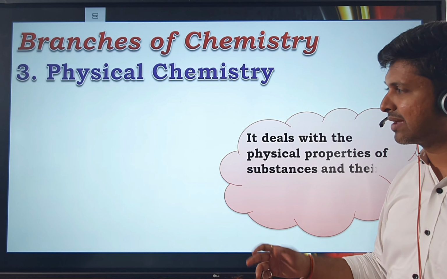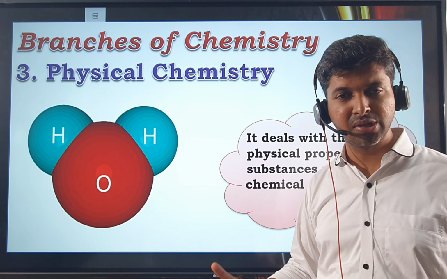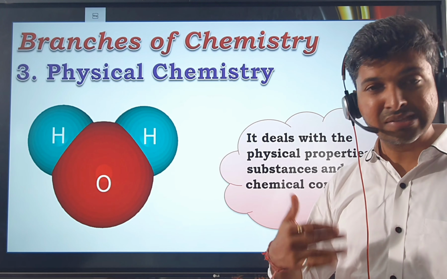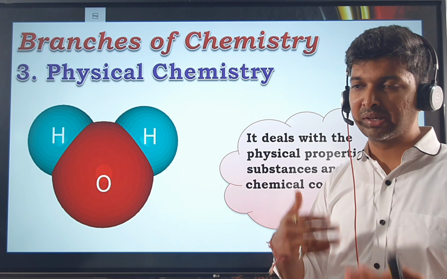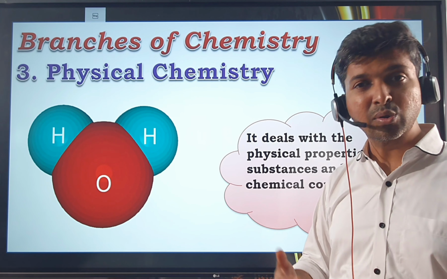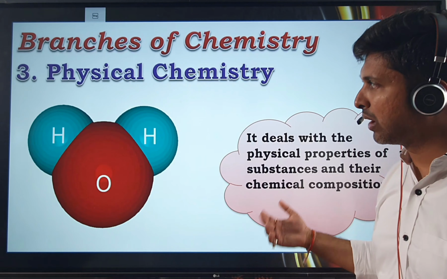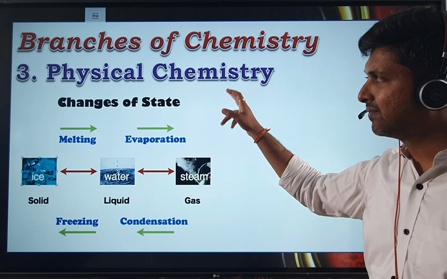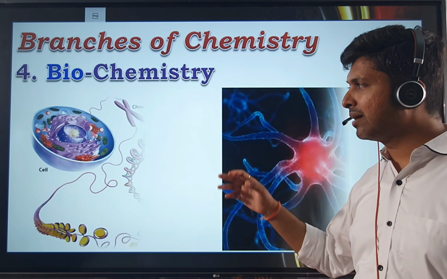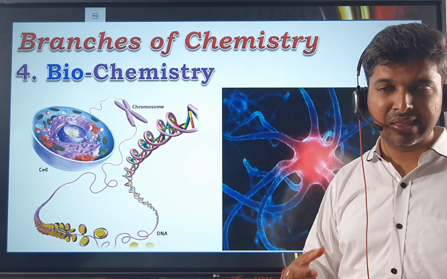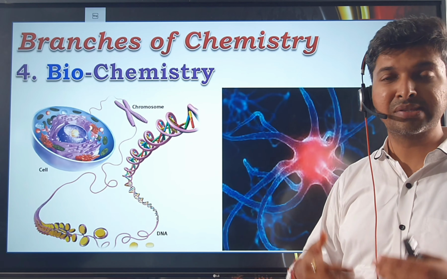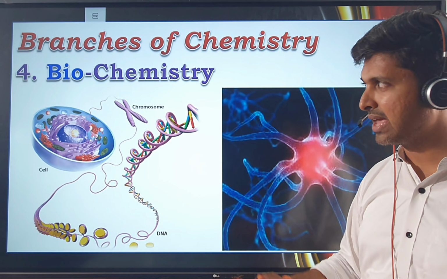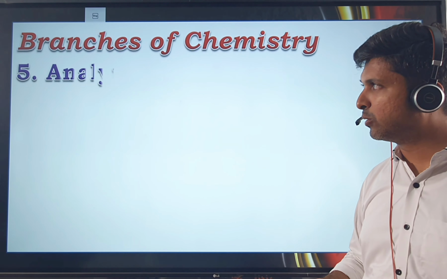Then we are talking about physical chemistry. Physical chemistry deals with the exchange of energies, like thermodynamics, kinetics, speed of the reaction. Equilibrium will give you the extent of reaction. Thermodynamics will tell whether the reaction can be carried out or not, whether it's feasible or not feasible. Chemical bonding, atomic structure, all this comes under physical chemistry. Then, talking about the chemistry of our cells, our cell is made up of carbohydrates, so the structure of carbohydrates, proteins, lipids, vitamins, nucleic acids, DNA, all this comes under the study of biochemistry.